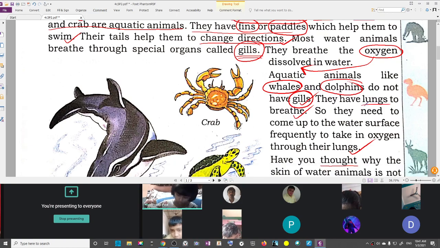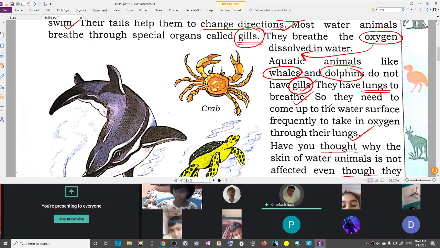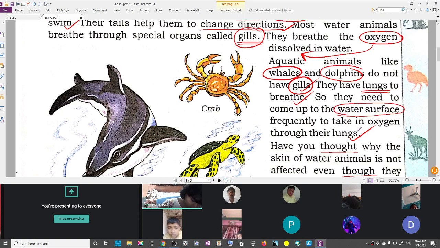They have lungs. What do whales and dolphins have? Lungs. So they need to come up to the water surface frequently to take in oxygen through their lungs. So why do they come to the water surface? They come to the water surface so that they can take in oxygen through their lungs.